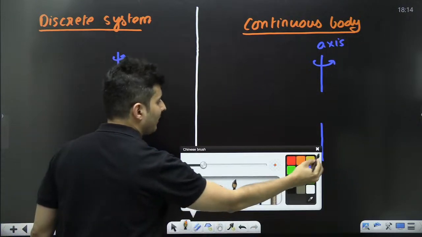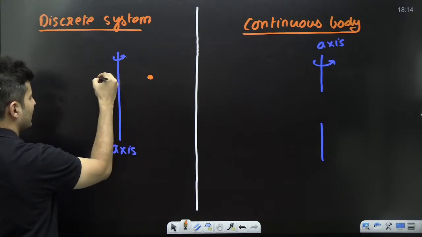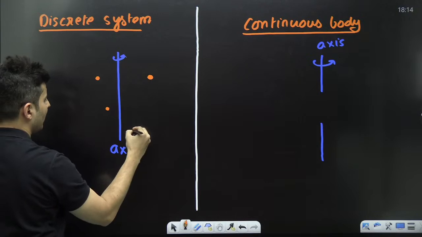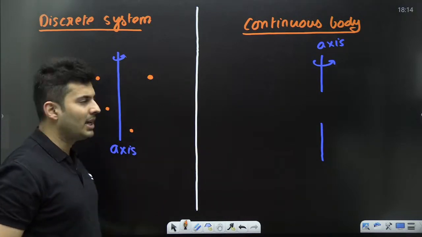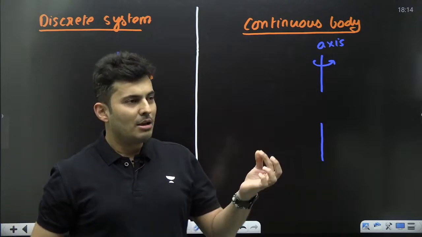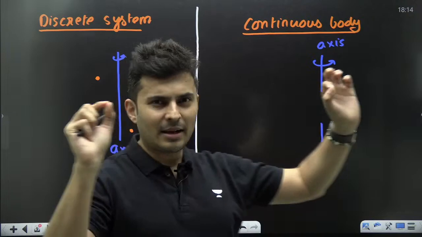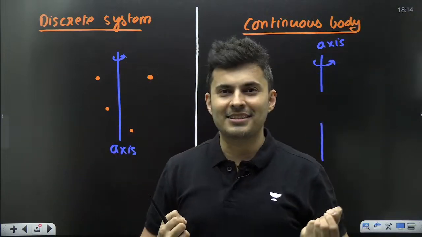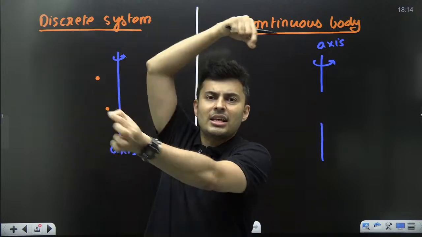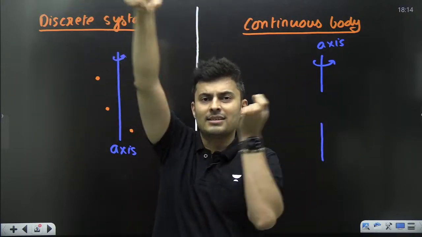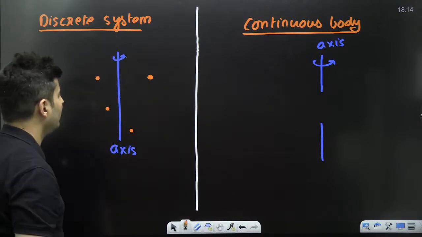In case of a discrete system, you will see particles are separate. You can count them. They are point masses placed at a distance from the axis. Like imagine there is a molecule and that molecule is rotating. So they are like point masses rotating about an axis. Or you take small tiny steel balls revolving around an axis. That is also a discrete particle system.